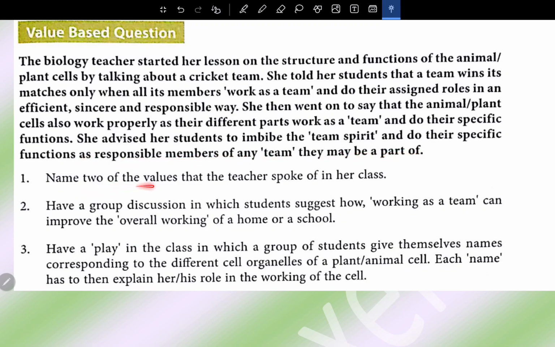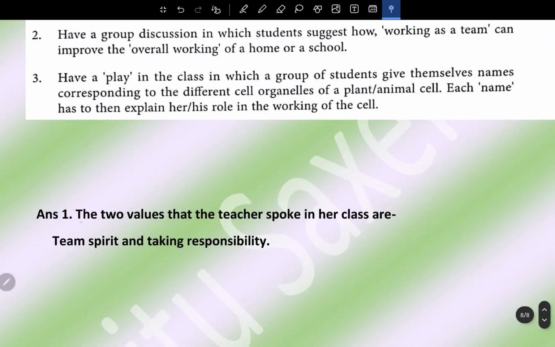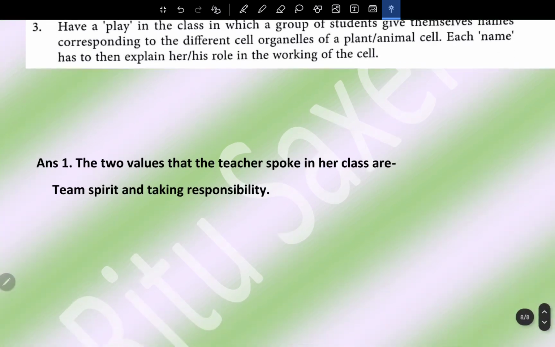So, name two values that the teacher spoke in her class. The two values that the teacher spoke in her class are team spirit and taking responsibility.